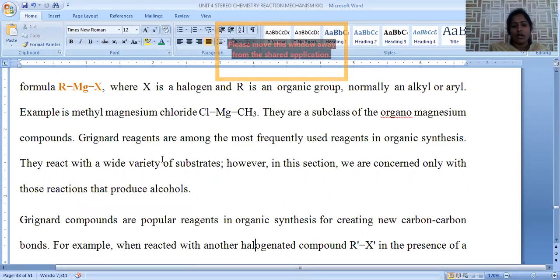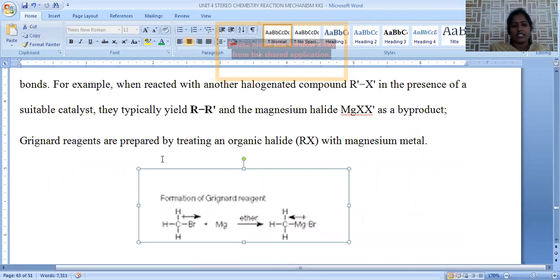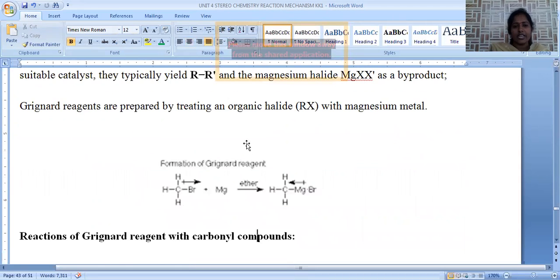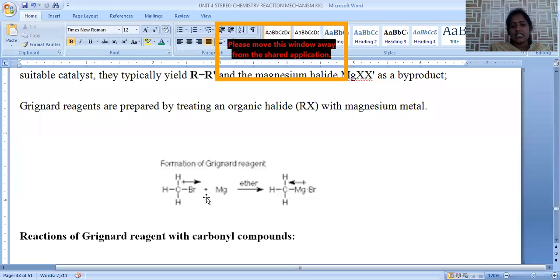Now let us see the synthesis of Grignard reagent. First, we take an alkyl halide. CH3Br, methyl bromide, is a simple alkyl halide. When methyl bromide is added to magnesium in the presence of ether, because this reaction should be carried out under dry conditions, ether is used to provide the dry condition.